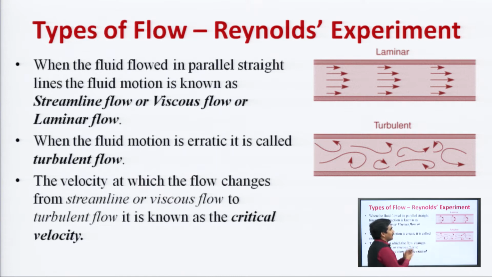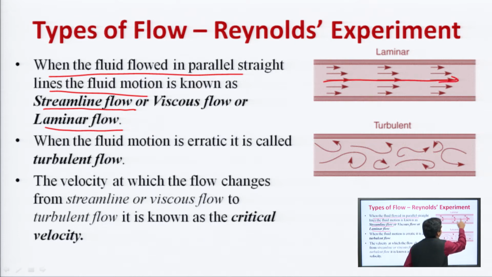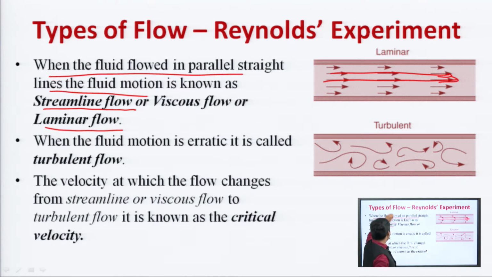तो पहला कंक्लूजन क्या था कि जब वेलोसिटी कम थी तो पैरेलल लाइन में कलर्ड लिक्विड जो है वो स्ट्रेट लाइन में फ्लो कर रही थी. So what happens when the fluid flows in parallel straight lines, the fluid motion is known as streamline flow and laminar flow. That means जब वेलोसिटी कम थी हम एक स्ट्रेट लाइन में कलर्ड लाइन देख रहे थे, जो कि parallel to the flow of water it was moving. So that is called streamline flow, viscous flow or laminar flow.